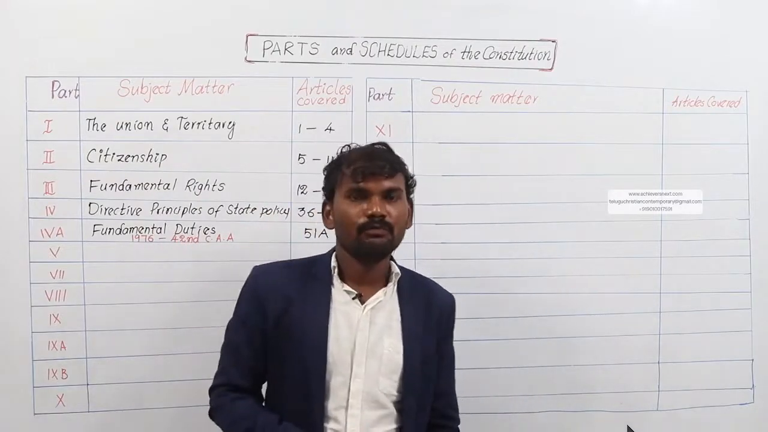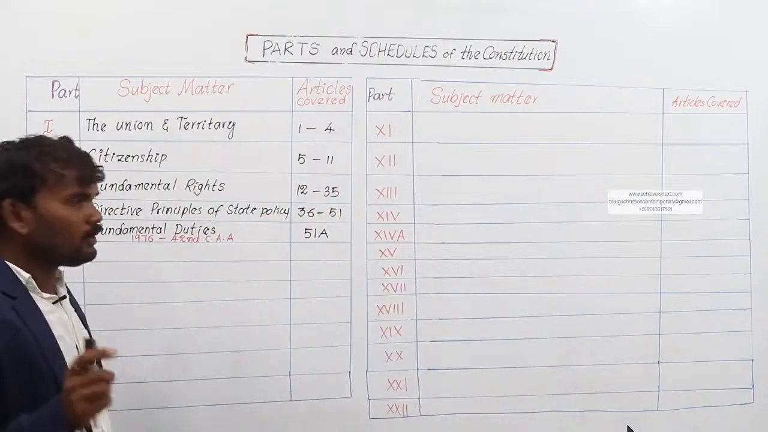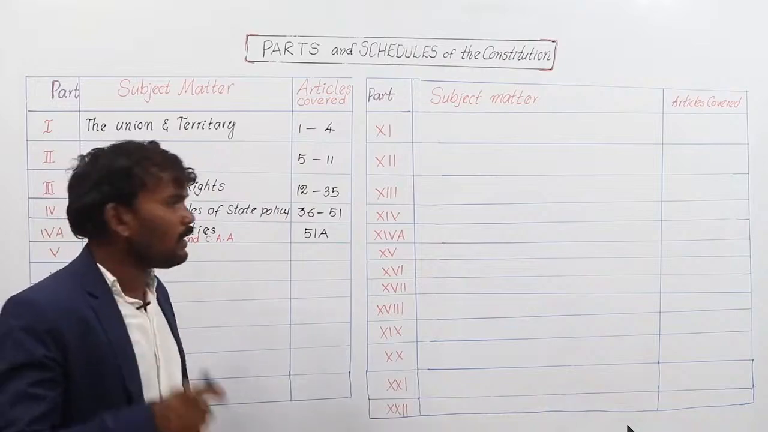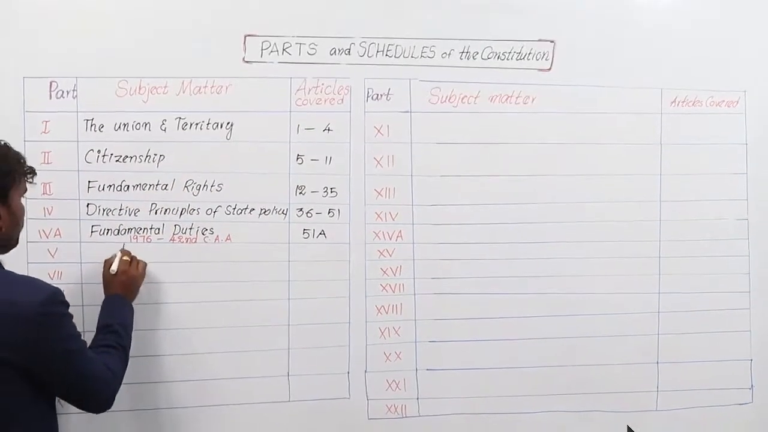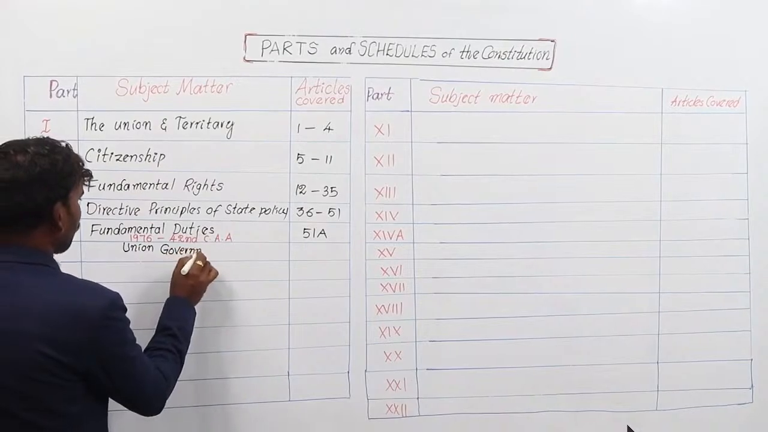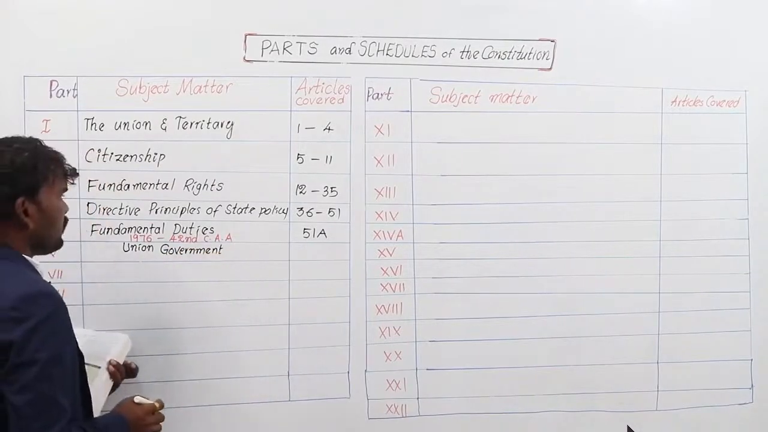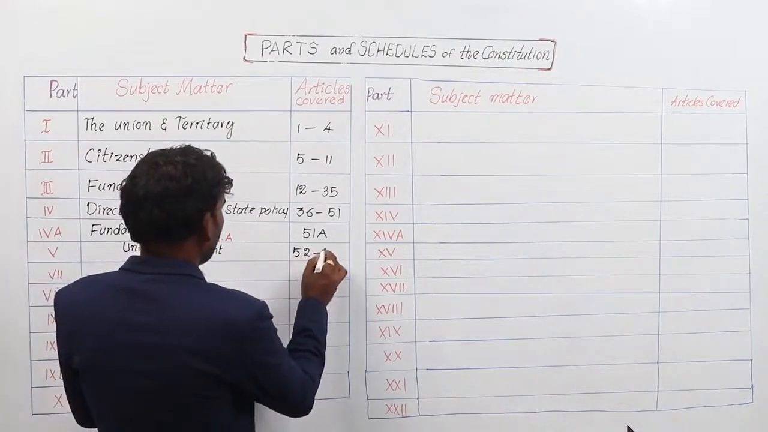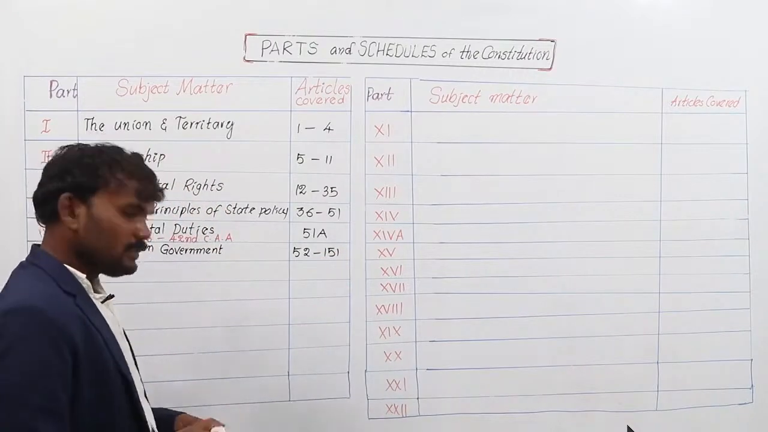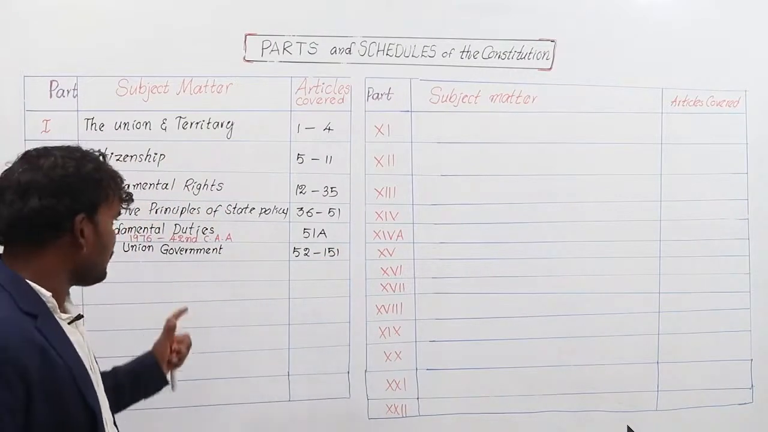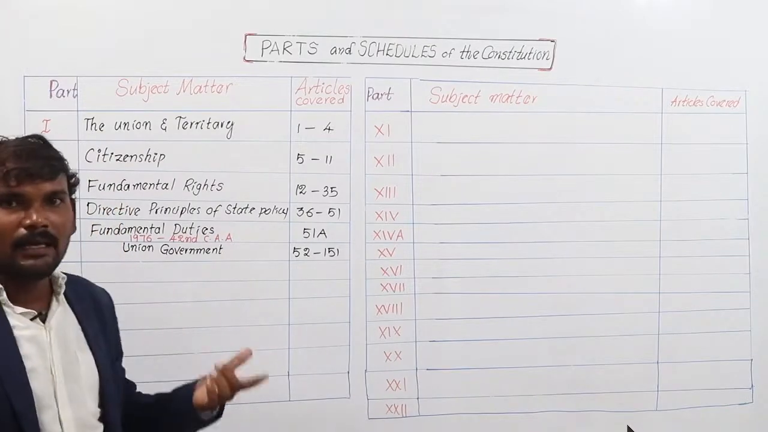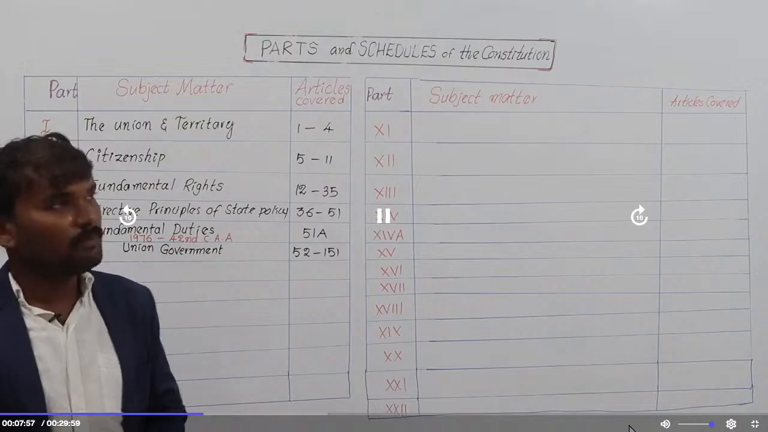Coming to the next one, fifth part. And one more thing you have to remember, the 4A part is the smallest part in the Indian Constitution because it consists of only one article. Next, coming to the fifth one, Union Government. This part consists of article number 52 to 151. Hence, it consists of more articles. That's why it is considered the largest part of the Constitution.